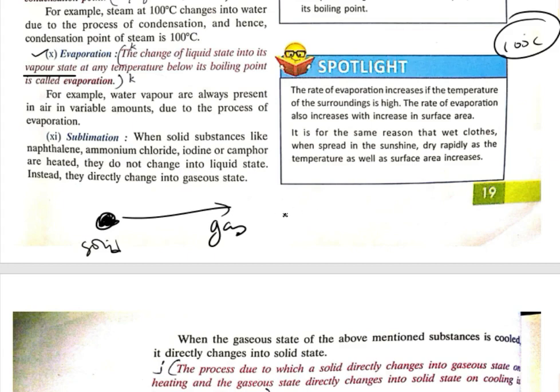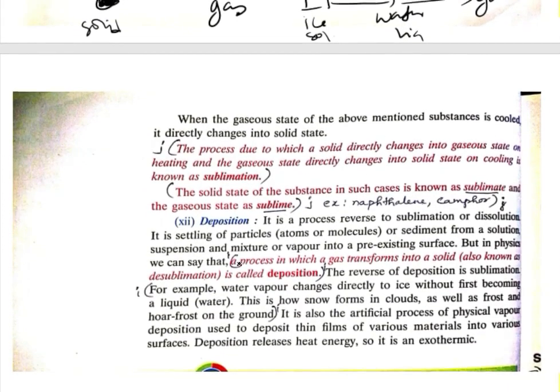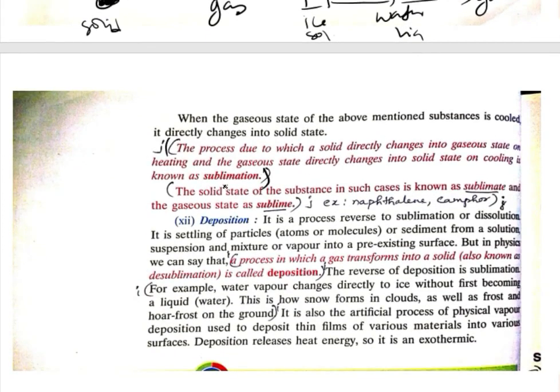If it is ice and you heat it, it will convert into water, and if you heat the water further, it will convert to gas. That means the solid first converts to liquid, then to gas. But in the case of substances like naphthalene, ammonium chloride, iodine or camphor, the solid gets converted directly to gas when we apply some temperature. That process is known as sublimation. You can write sublimation here, this will be the topic.